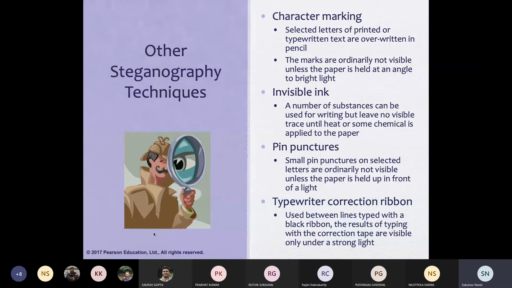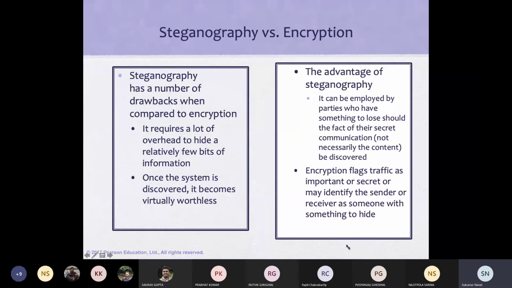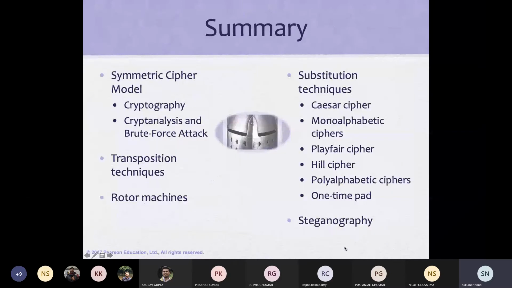But it is not for communication. It is for claiming that this is mine. Okay, so we will not talk about steganography and other things. We'll move to the next set of slides.